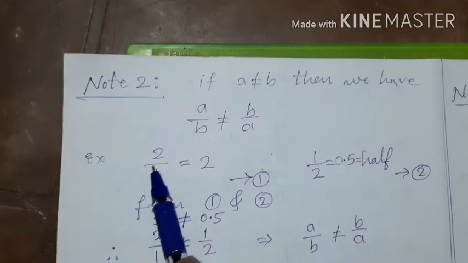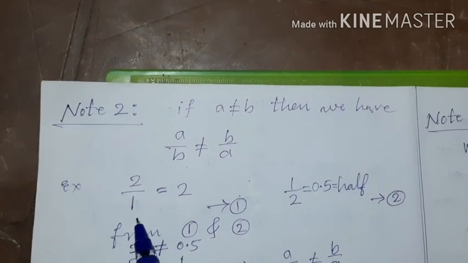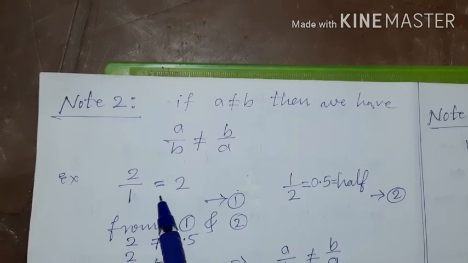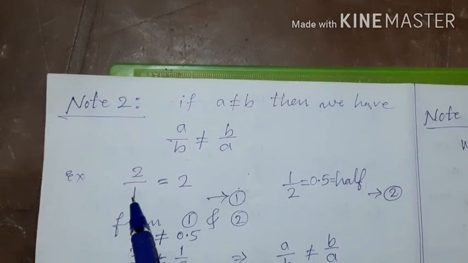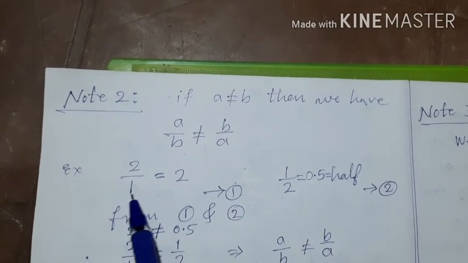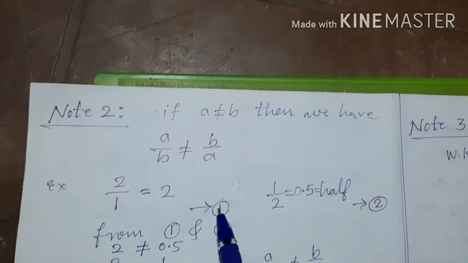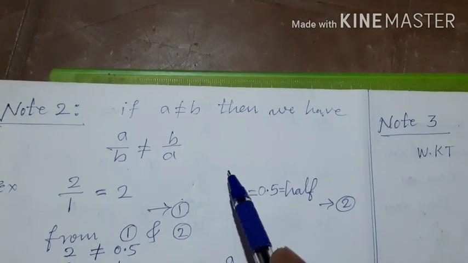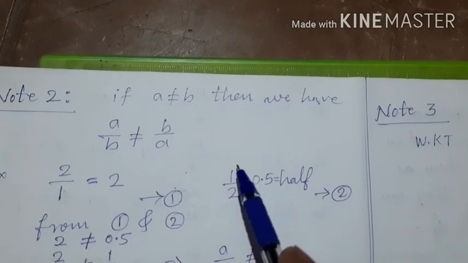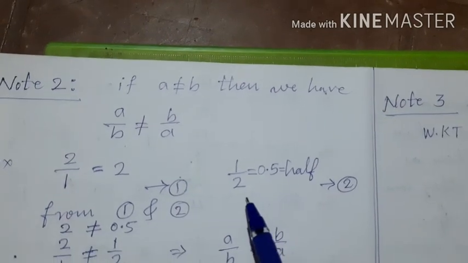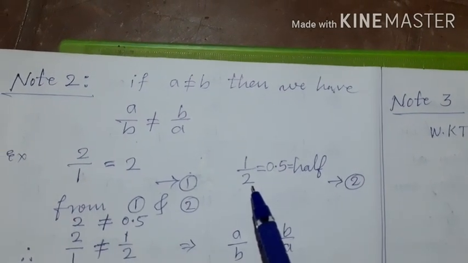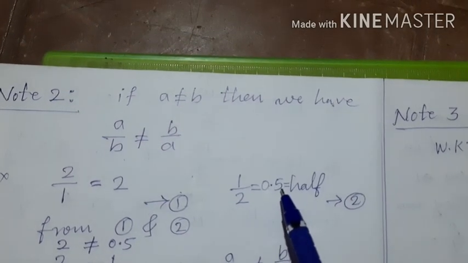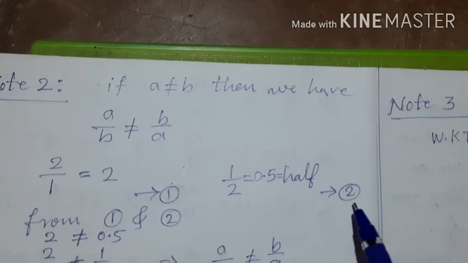See here, children. 2 upon 1 means 2 rupees should be given to one person. That is, how much will this one person get? He gets 2 only. Call this equation 1. Now, instead of 2 by 1, you take 1 by 2. What is the meaning of 1 by 2? There is 1 rupee and it should be given to 2 people. That time, each one will get half rupee, means 0.5 rupees. Call this equation 2.